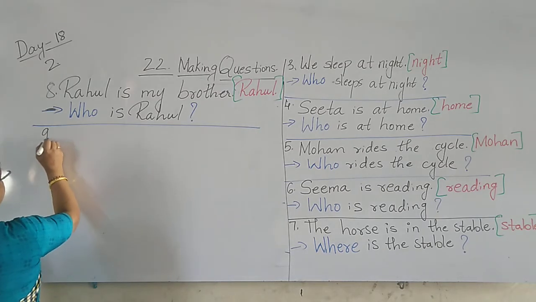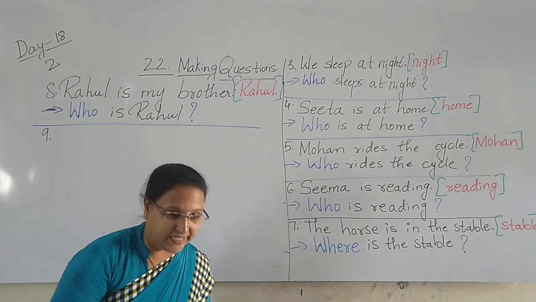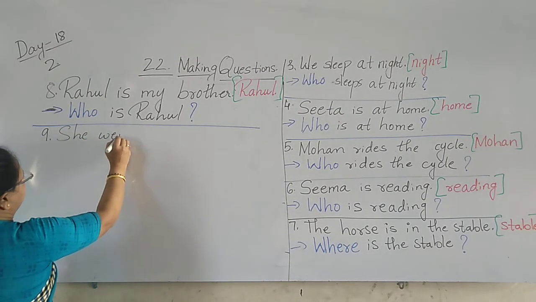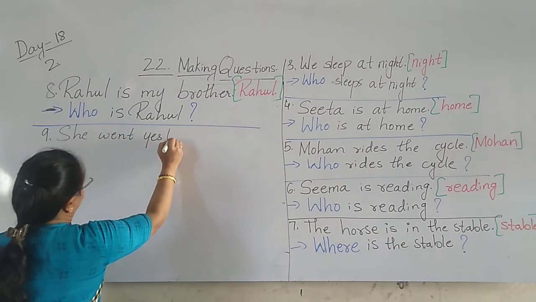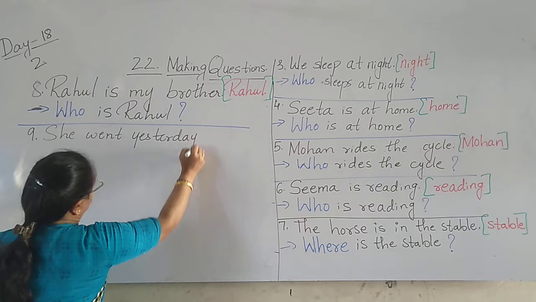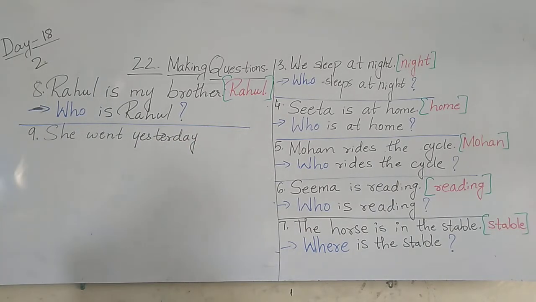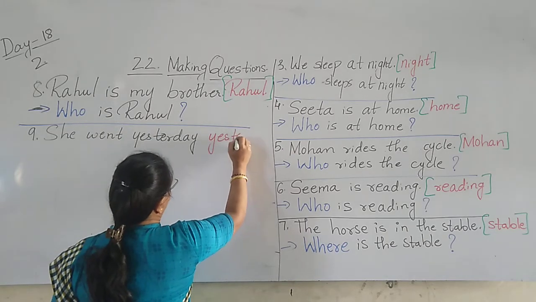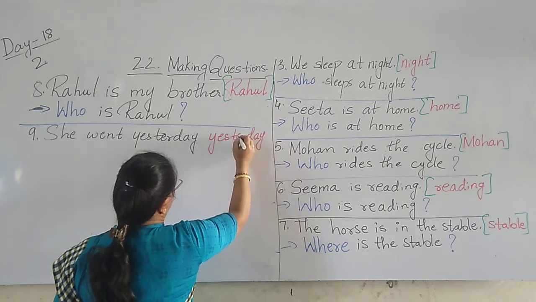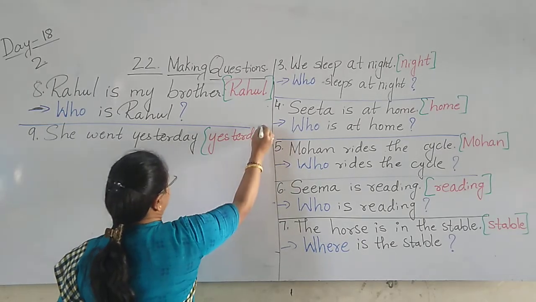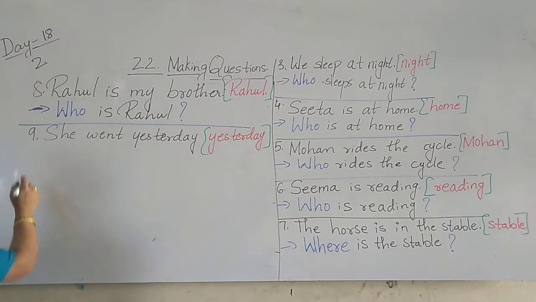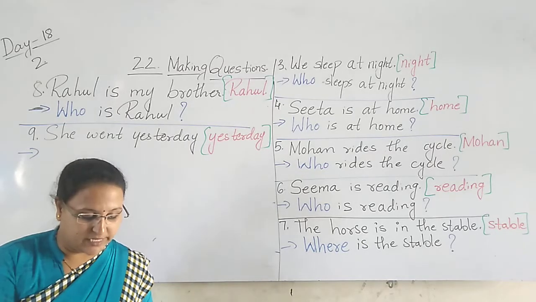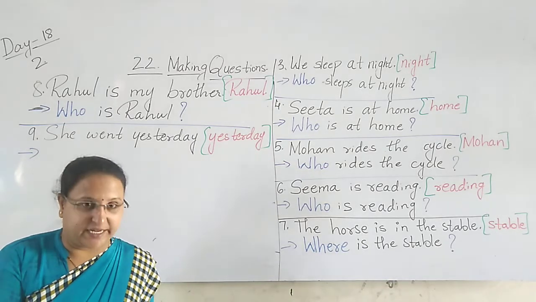Next, ninth one. She went yesterday. And the clue word is given what here, children? Yesterday. So, see, she went yesterday. They have used the pronoun there. She went yesterday.